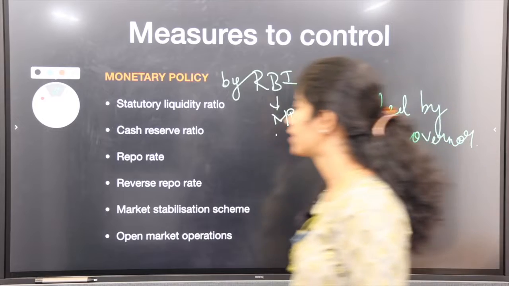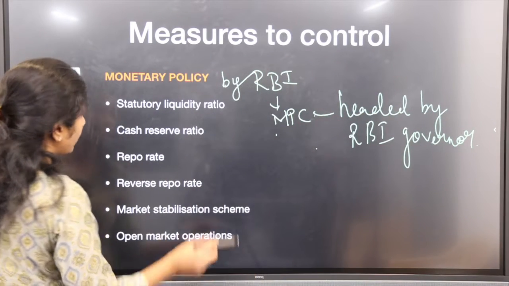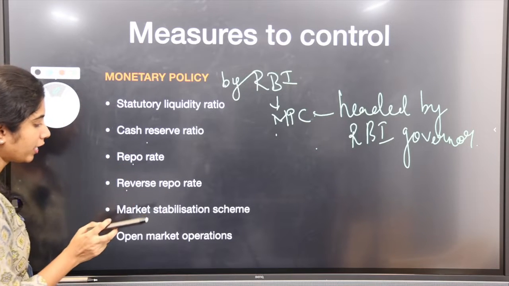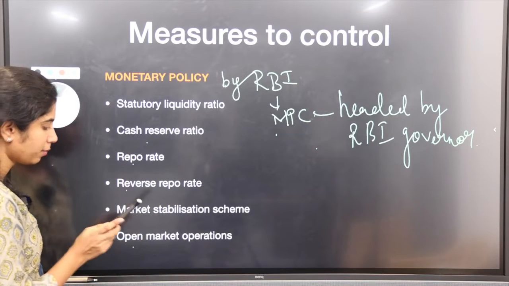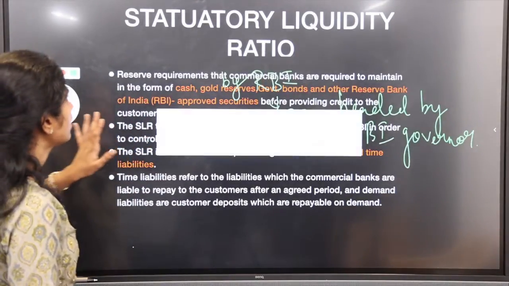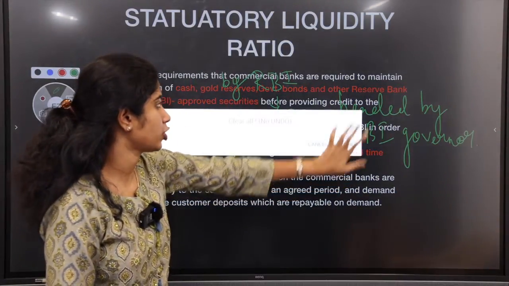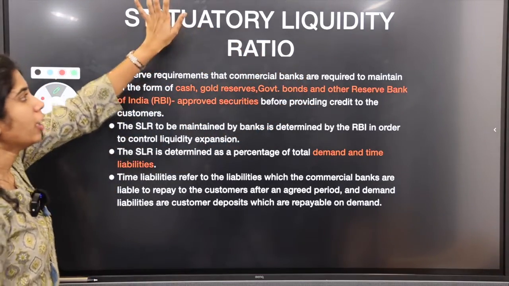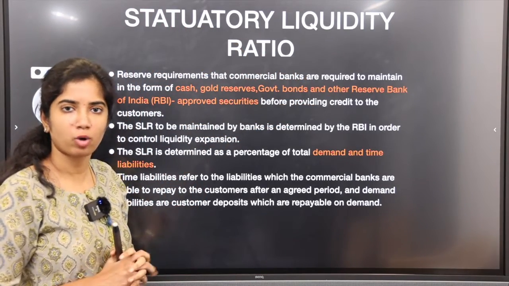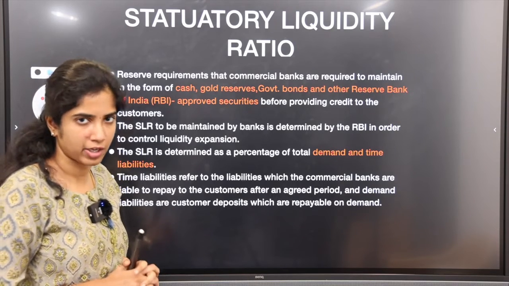So these are the various measures to control inflation: statutory liquidity ratio, cash reserve ratio, repo rate, reverse repo rate, market stabilization scheme, open market operations. Now we'll see first thing, statutory liquidity ratio. So now who is going to control this inflation? Central Bank, Reserve Bank of India is going to control the inflation.